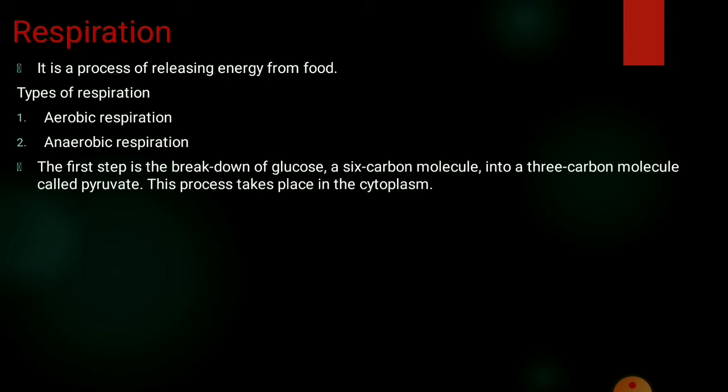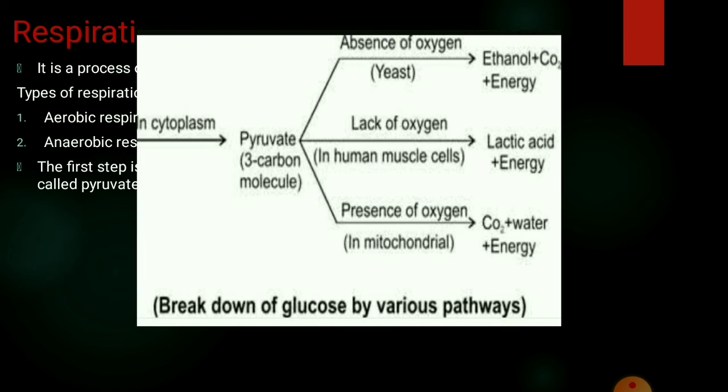In some other organisms, or some other pathways, they do not use oxygen, and the pathway where they do not use oxygen, we call anaerobic respiration. In all the cases, the first step is to break down the glucose, which is a 6 carbon molecule, into a 3 carbon molecule called pyruvate. And remember, this process takes place in the cytoplasm.